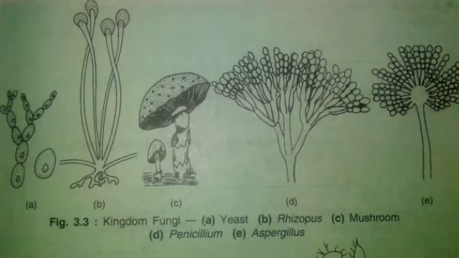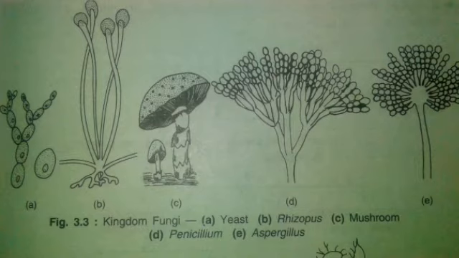Some fungi live in a symbiotic relationship with blue-green algae, such as in lichens. For example, yeast, Rhizopus, mushroom, and molds such as Aspergillus and Penicillium are types of fungi. Fungi in the traditional system of classification were kept under plants because of the presence of a cell wall.